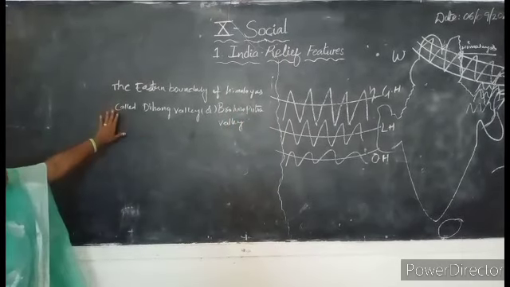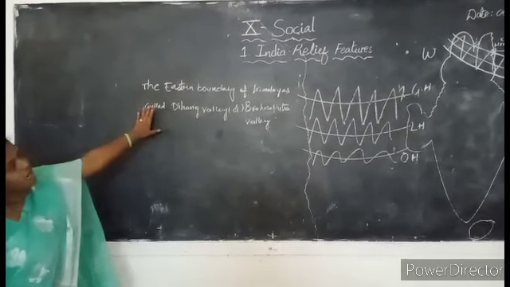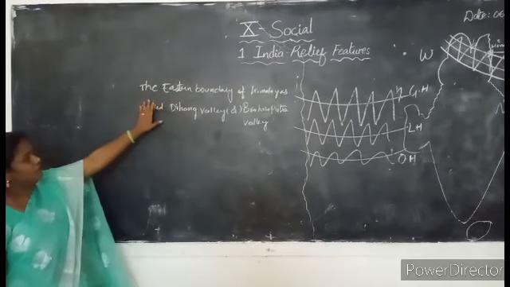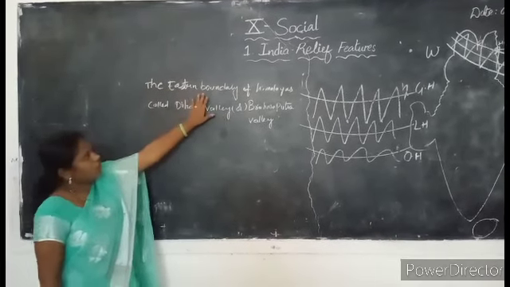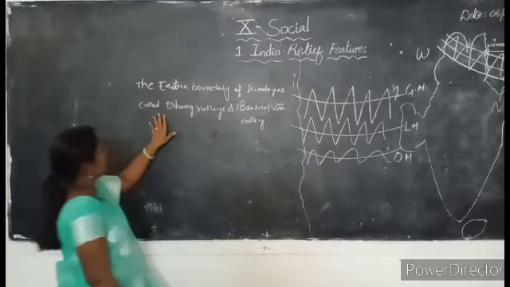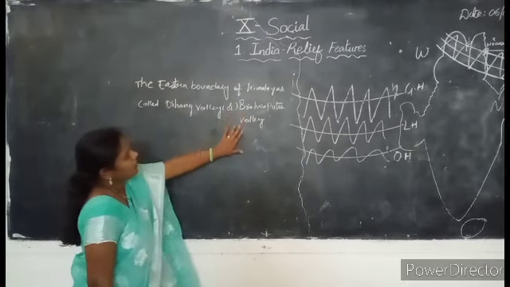So you have to remember, when the Himalayas start moving from west to east, when they reach the eastern boundary of India, we call these Himalayas the Dihang Valley or Brahmaputra Valley.